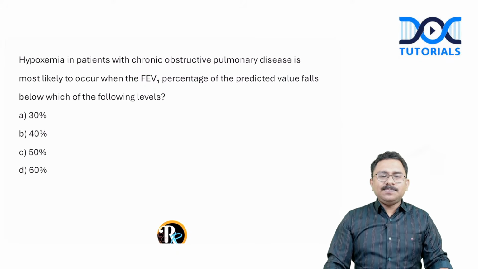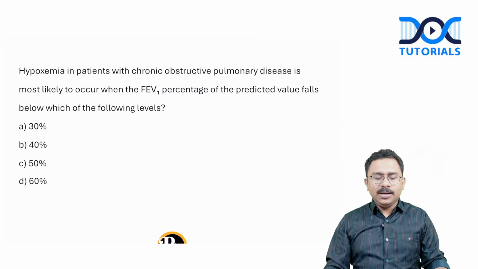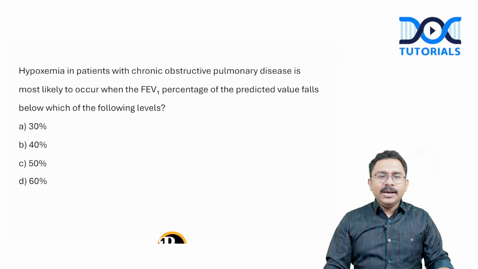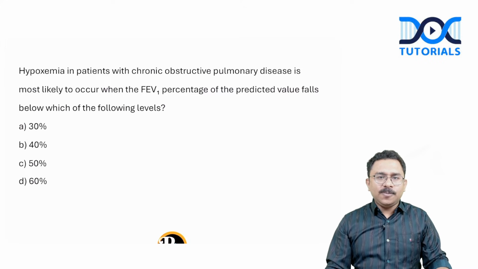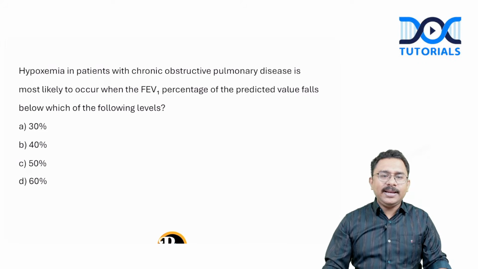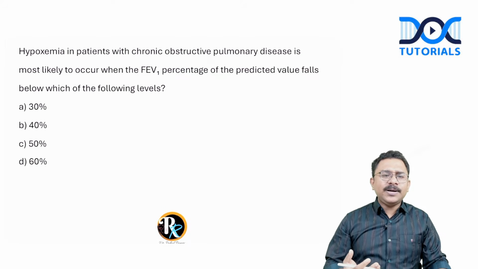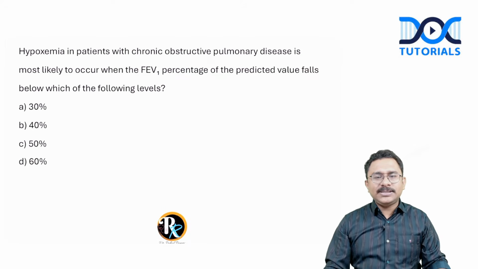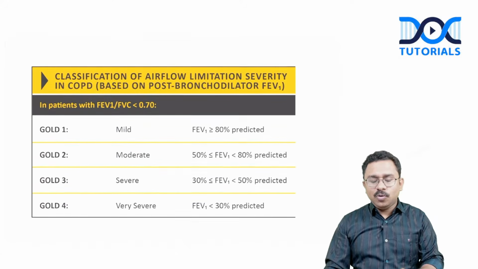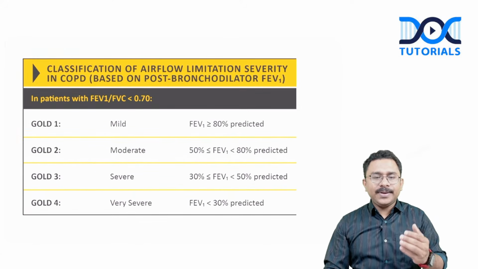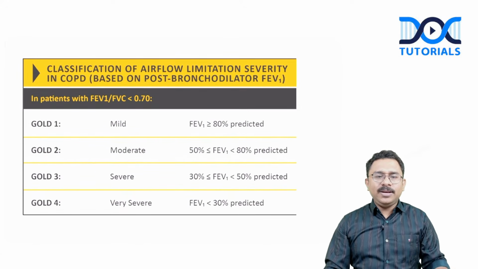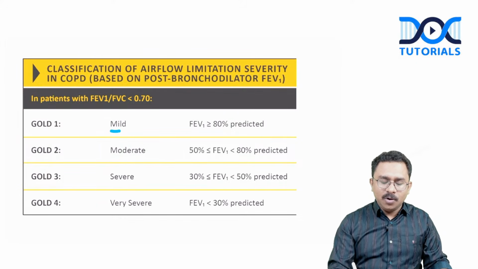This again is a slightly controversial question, but I'll just tell you my viewpoint. Hypoxemia in patients with chronic obstructive pulmonary disease is most likely to occur when the FEV1 percentage of predicted falls below which of the following levels? 30%, 40%, 50%, 60%. So for this again, we'll have to go to the GOLD. So according to the airflow limitation, we have got mild, moderate, severe, and very severe.